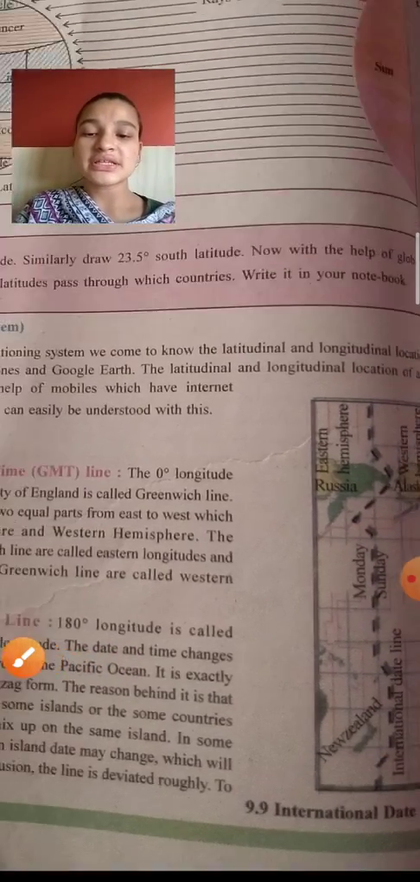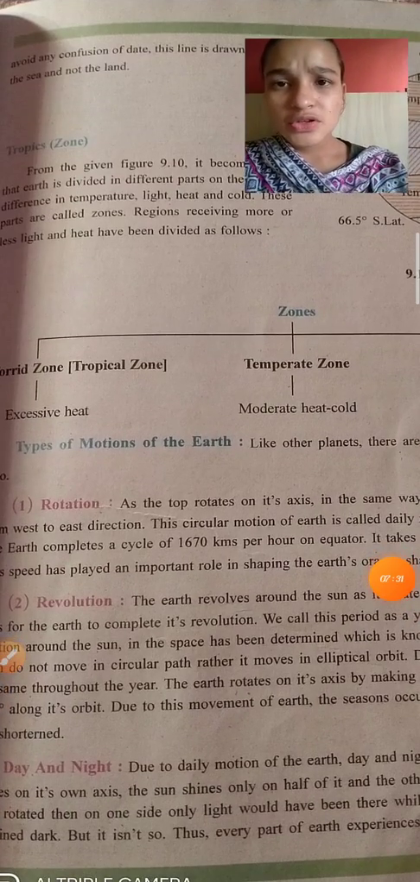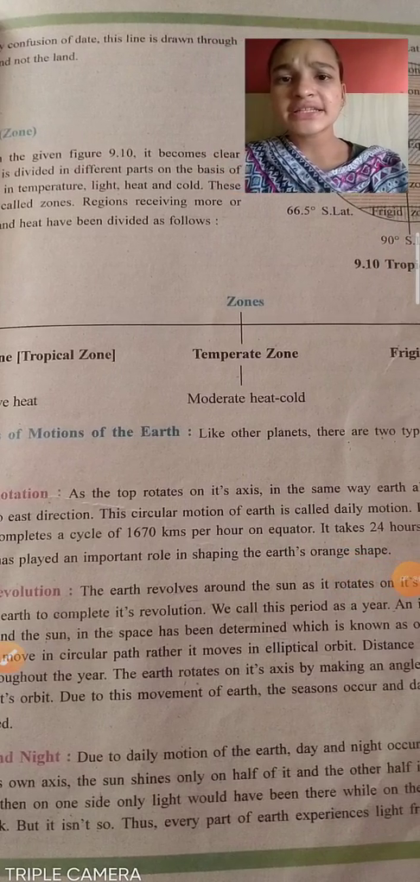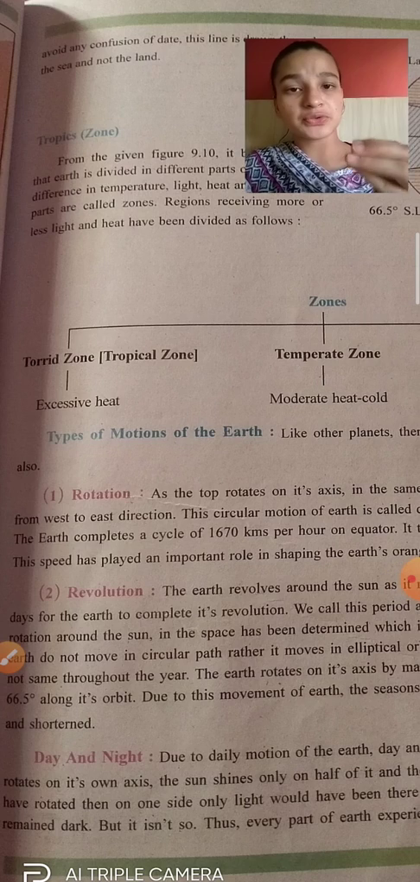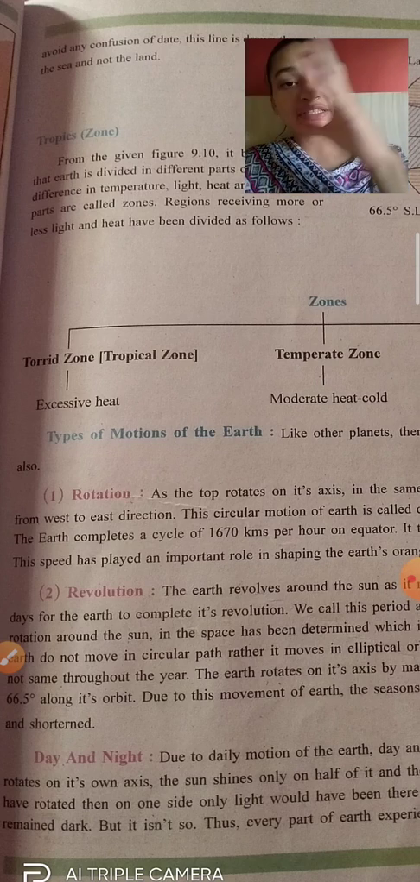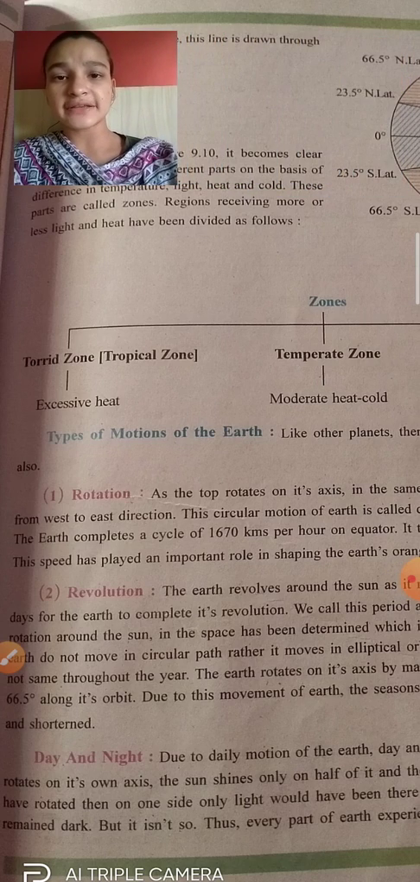Okay. So this is the international date line. And we have seen about GPS, through which we can see Greenwich time and the international date line. To avoid any confusion of date, this line is drawn through the sea and not the land. That zigzag is drawn between, where the sea is coming. So it is drawn through the sea.